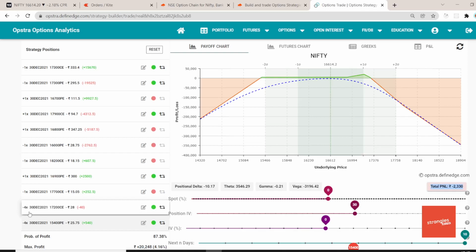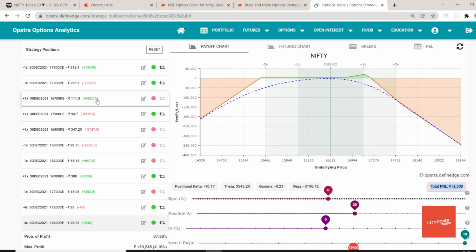I did a martingale kind of strategy wherein I booked the profit on 18,200 and rolled it down from 18,200 to 17,200, because I am of the opinion now that Nifty will take a lot of time to break this 17,000 resistance, because it was a very big support until yesterday. It will act as a big resistance going forward, right? So that is one adjustment.